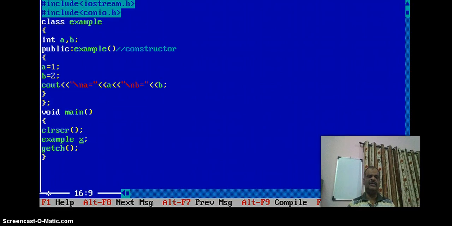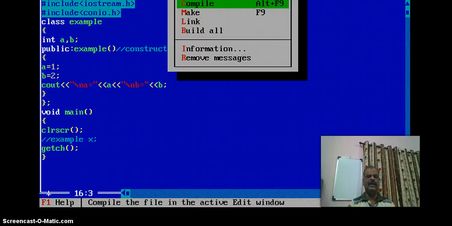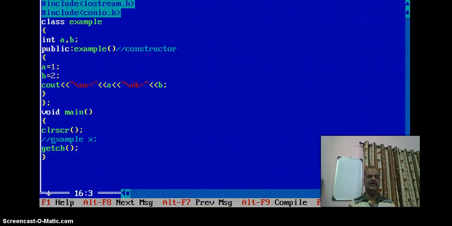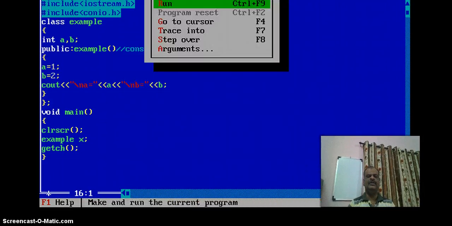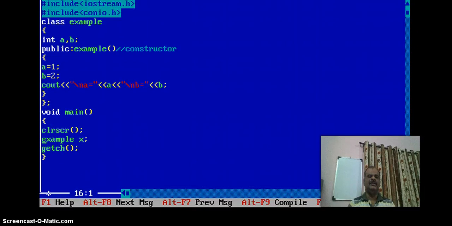In the constructor situation, it is automatically initiated. Whenever I do not create any object like this, the constructor is not invoked. I create an object, and only then is the constructor invoked and it constructs the values of the data members. Thus we have seen practically the rules for writing a constructor.